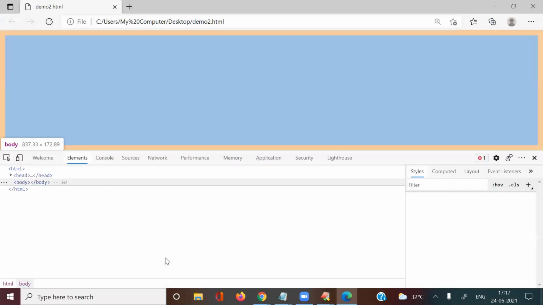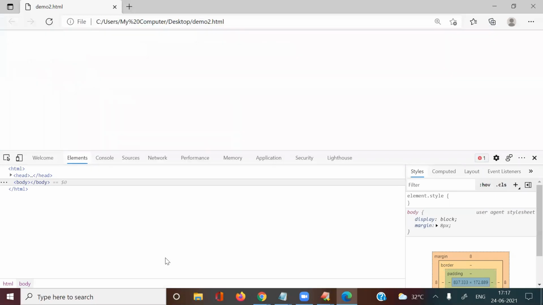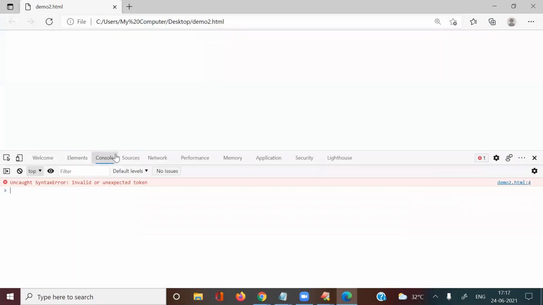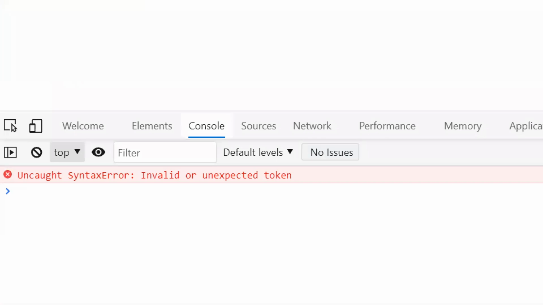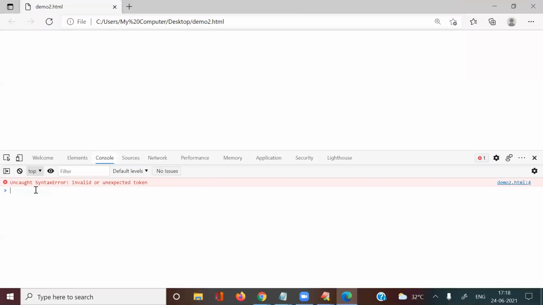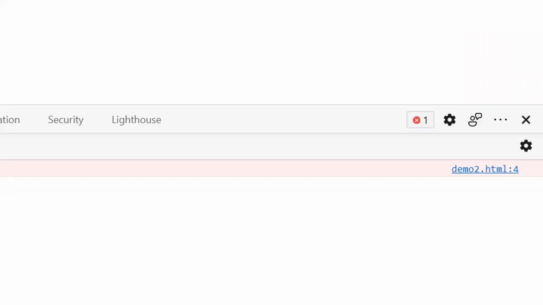Right click and inspect. JavaScript errors you can see in this console. Right click, inspect and console. Uncaught SyntaxError: invalid or unexpected token. Like that it displays this message from line number 4.